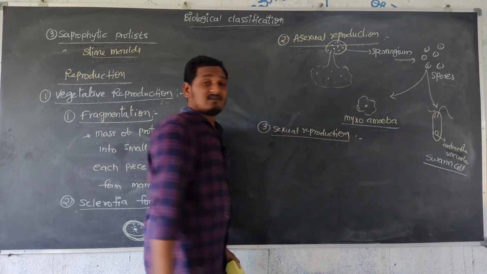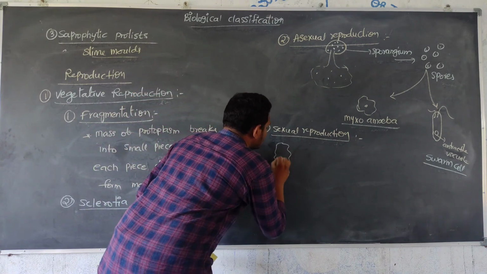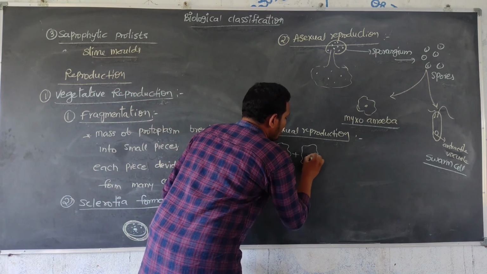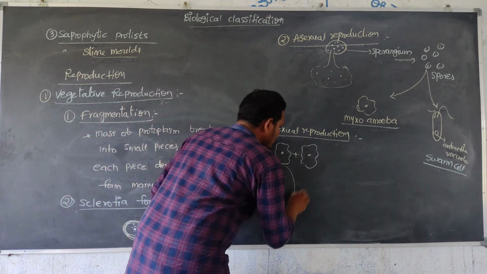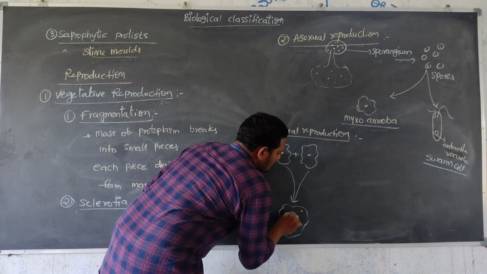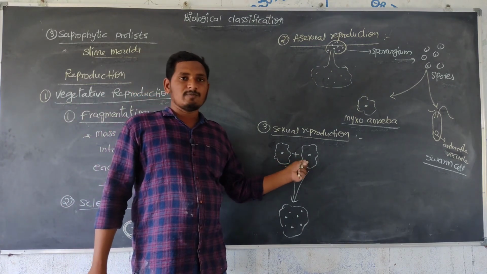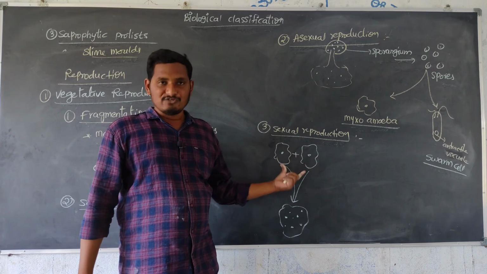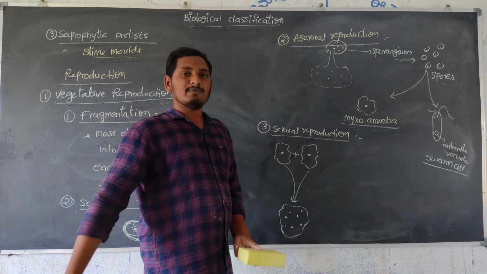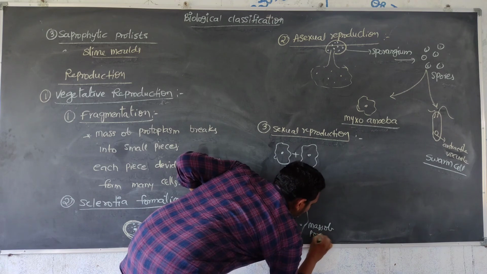During sexual reproduction, what will happen? This myxoamoeba combines with another myxoamoeba. Both are joined together to form a large multinucleated mass of cells. So one myxoamoeba added with another myxoamoeba, both closely together, are fused to form a big amoeba-like structure, a big mass of cells or mass of protoplasm.